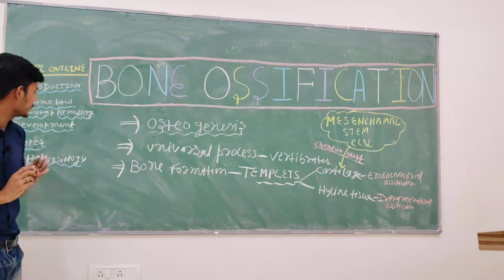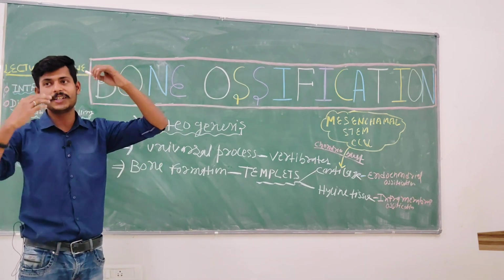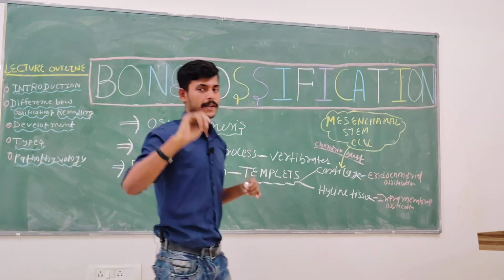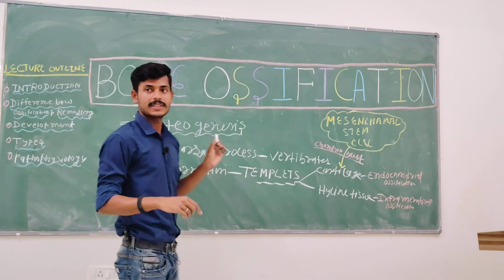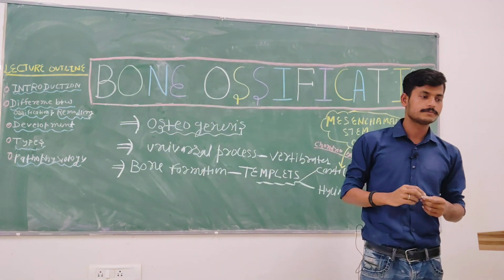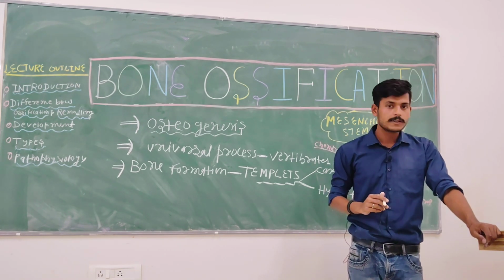Now the second thing: bone ossification starts in the second week of pregnancy. Write down.